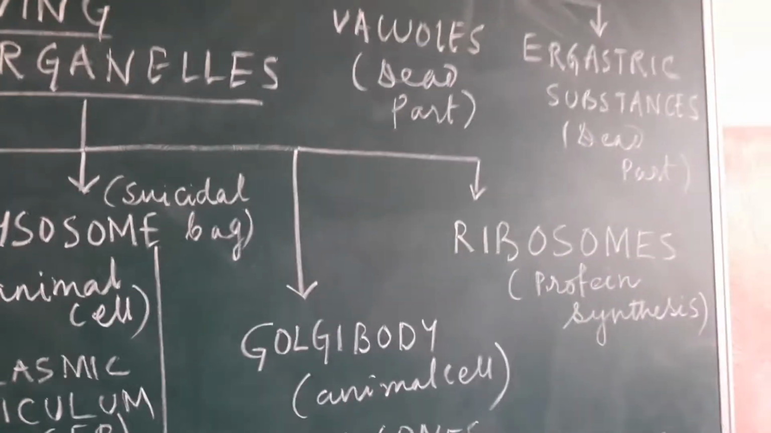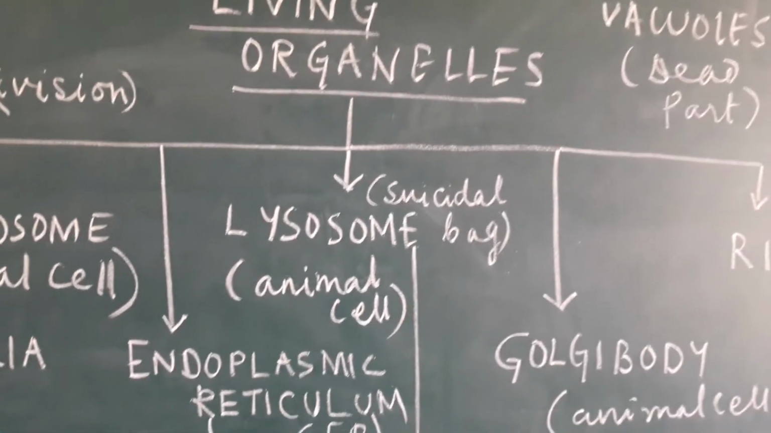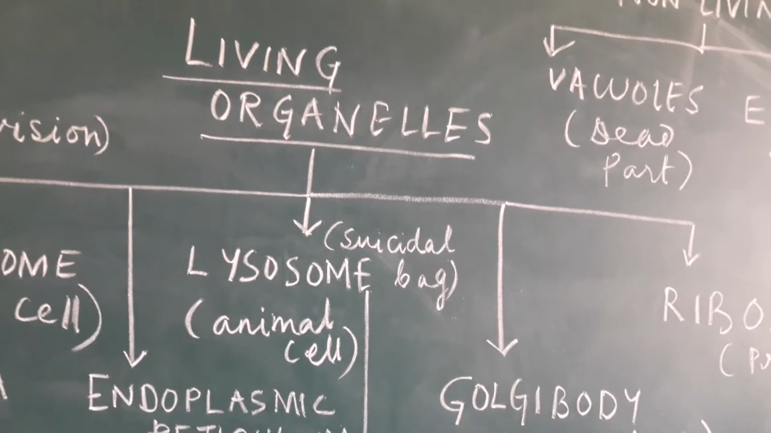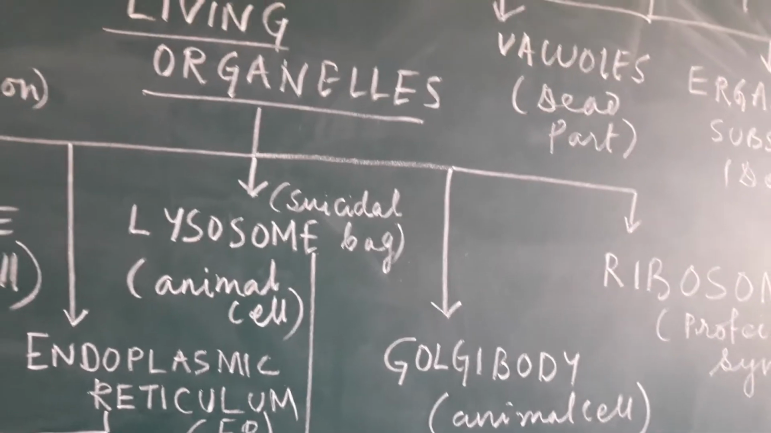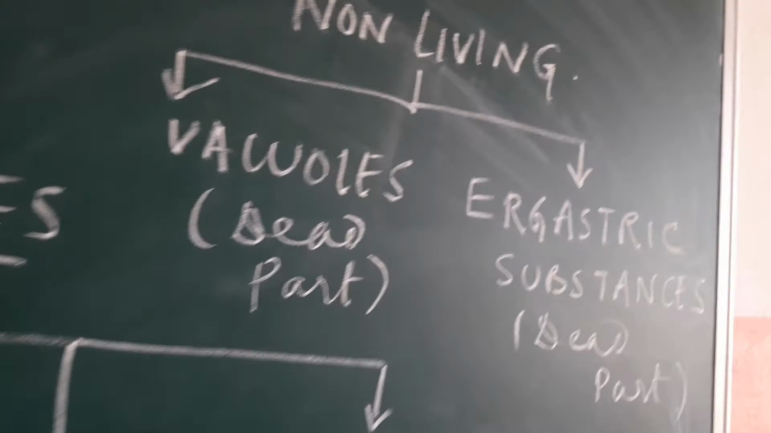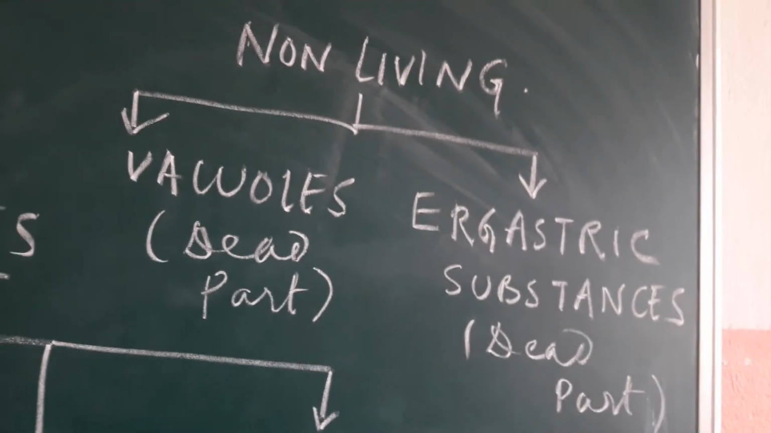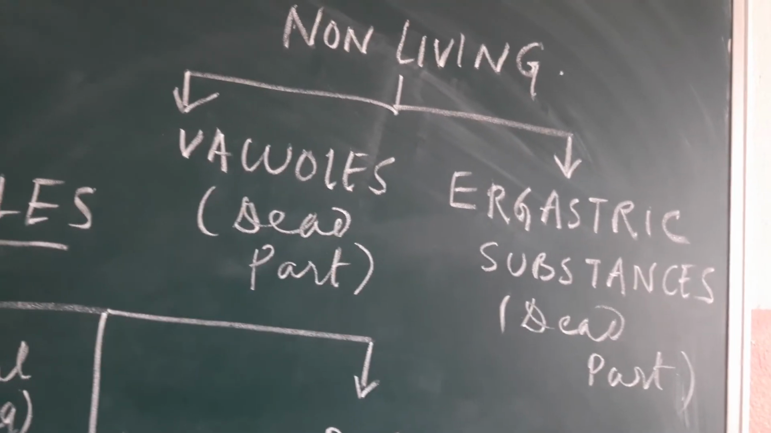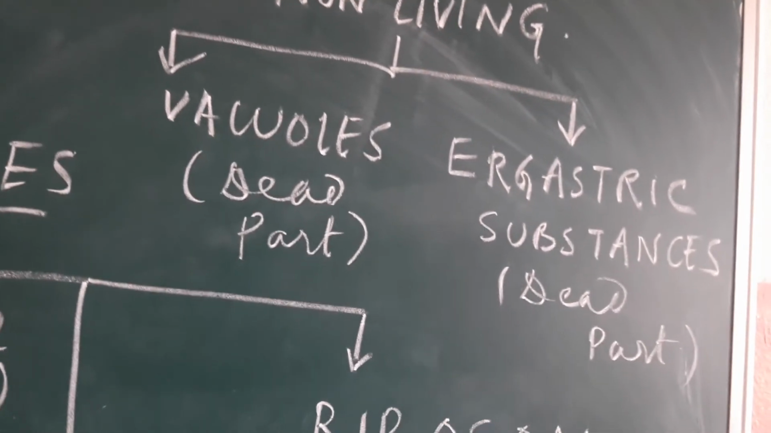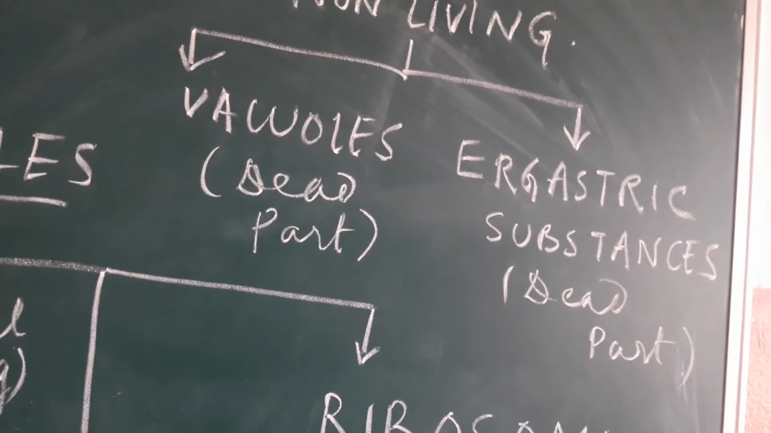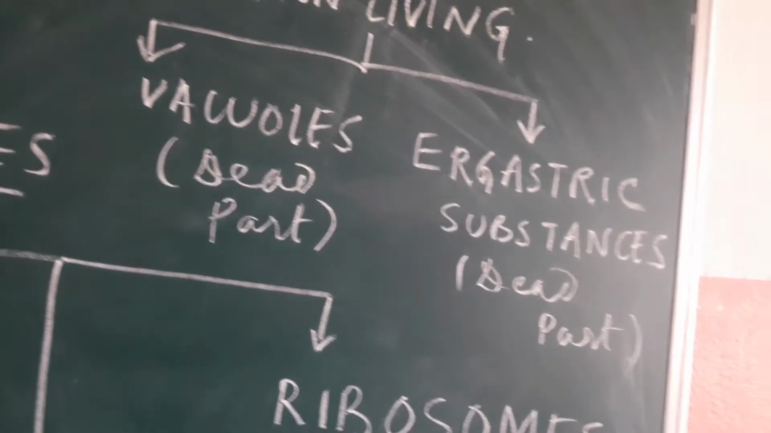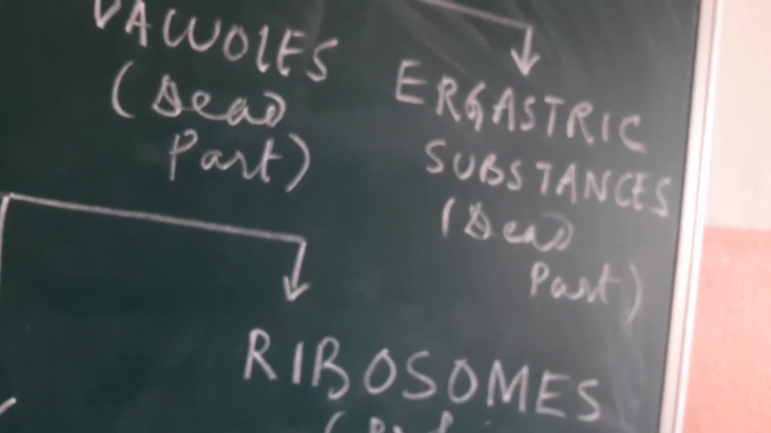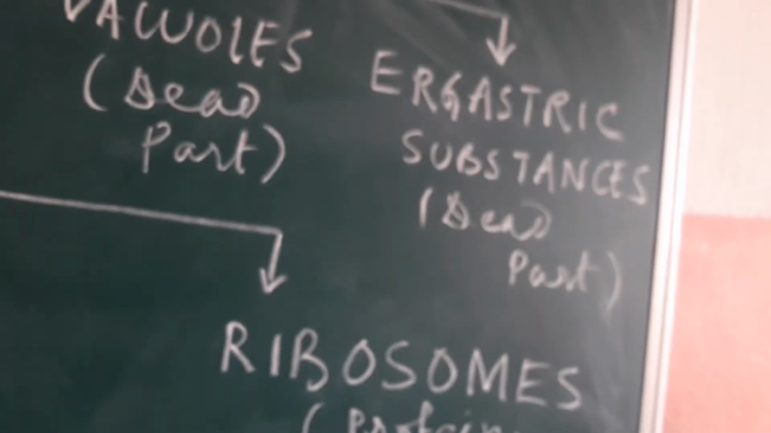So these were the different types of the living materials present inside the cell of a plant or of an animal. In the same cytoplasm, we also have another part, and that part is called the non-living part. This non-living part contains two types of things. What are those? It is vacuoles, which is the dead part of the cell, and ergastic substances like gas, food, etc.